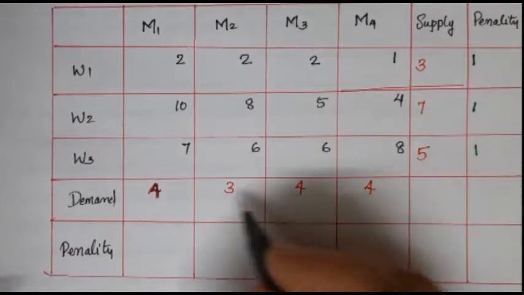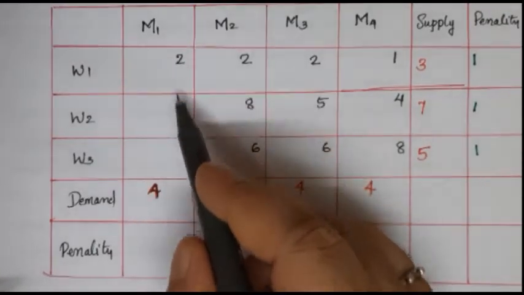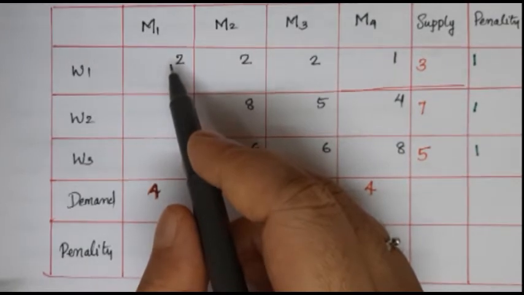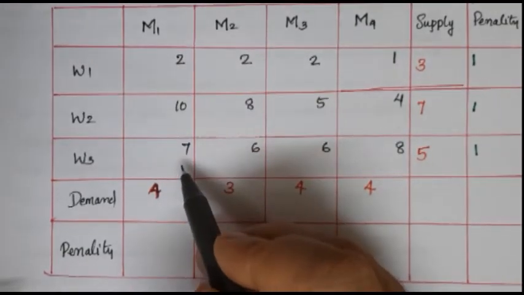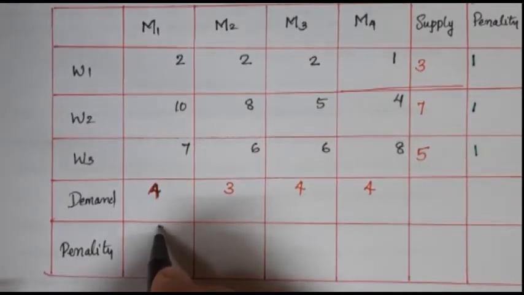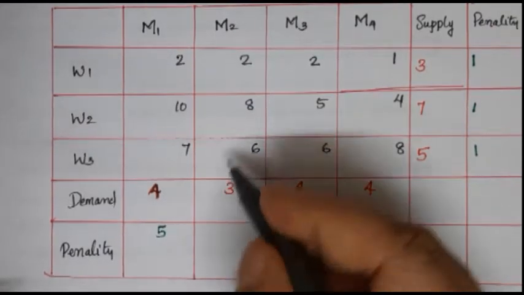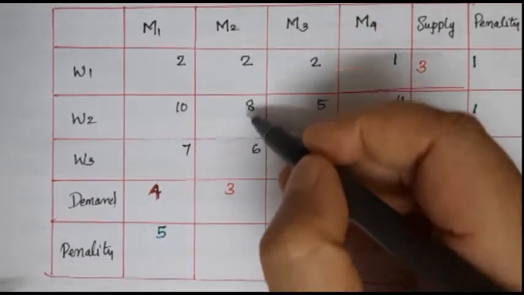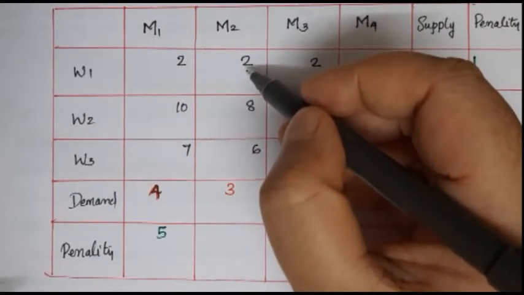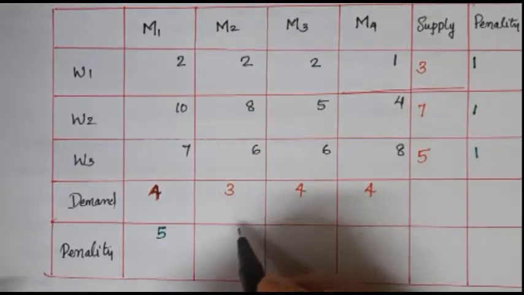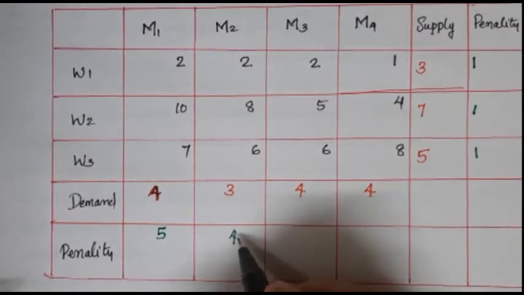And consider the column M1. Here choose the smallest value 2, and the next smallest value is 7. So the difference between 2 and 7 is 5. So the penalty of the first column is 5. Again consider the second column M2. Which one is the smallest value here? 2, and the second smallest value is 6. The difference between 2 and 6 is 4.